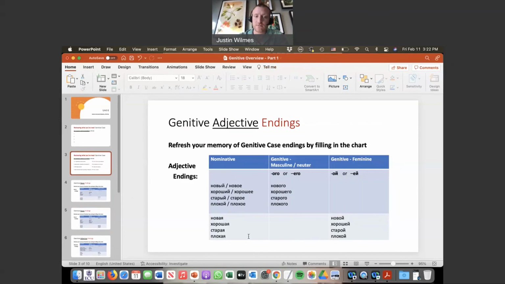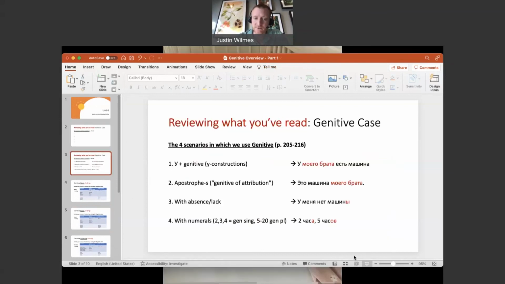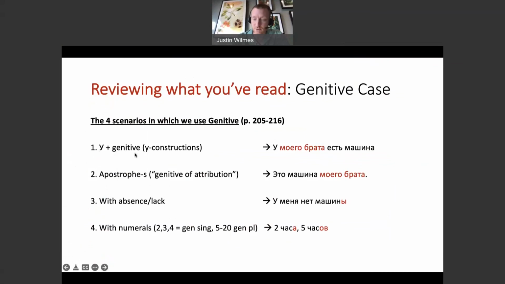So that's what we were just working on, these first two scenarios: the у construction. So my brother has, у моего брата есть машина. Or genitive of attribution, apostrophe s, эта машина моего брата. It is the car of my brother. Okay. So we're halfway there.